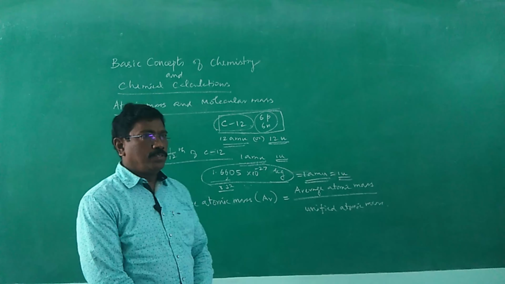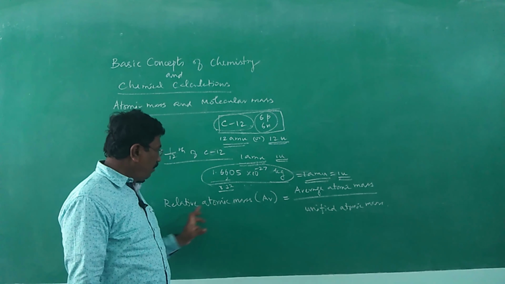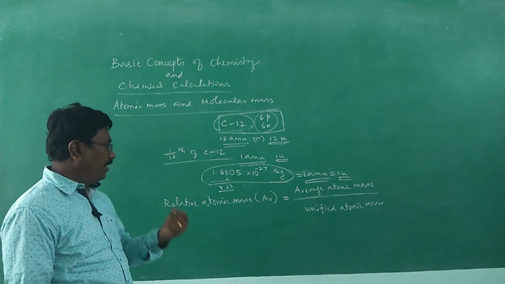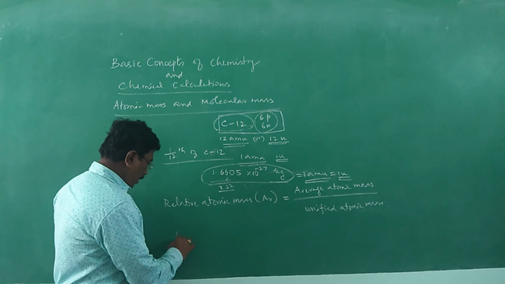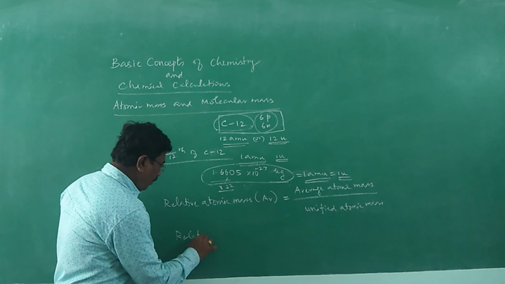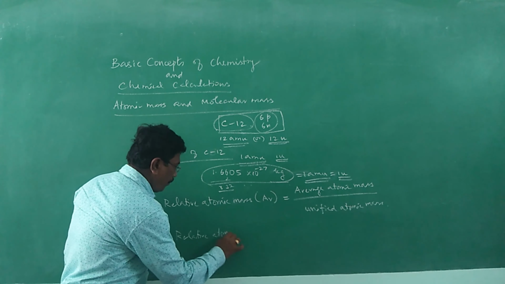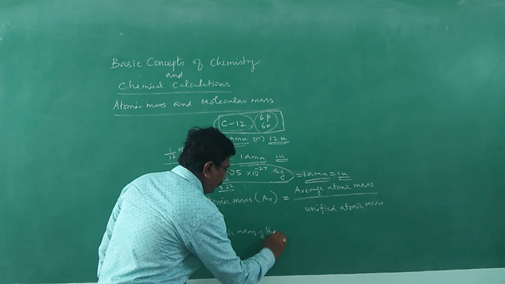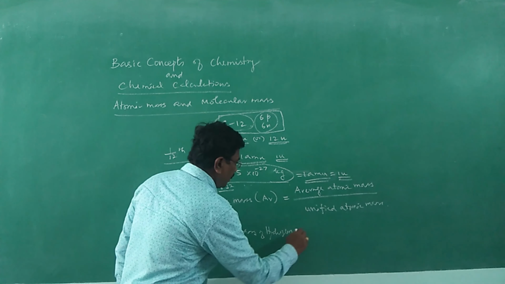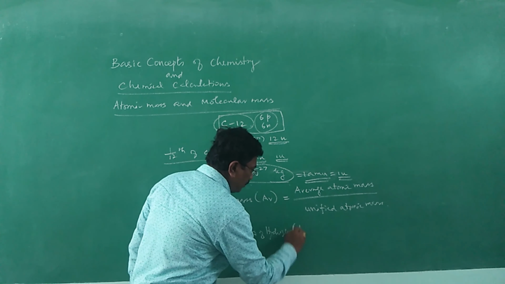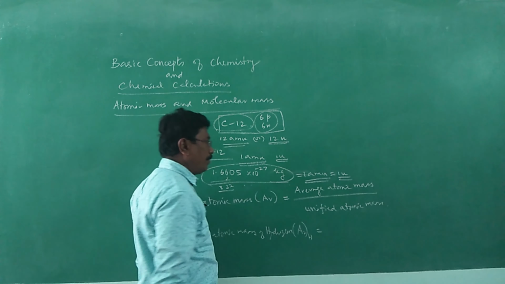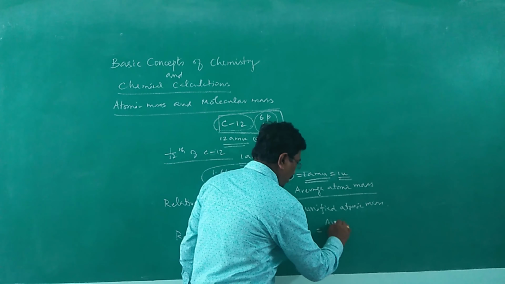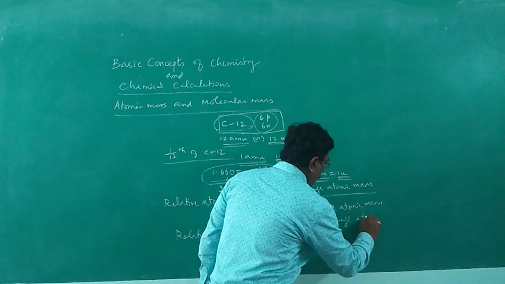Alright. So as an example, relative atomic mass for hydrogen, a very small and very light element, can be calculated as given here. Relative atomic mass of hydrogen can be given as A_r of hydrogen is equal to average atomic mass of hydrogen.